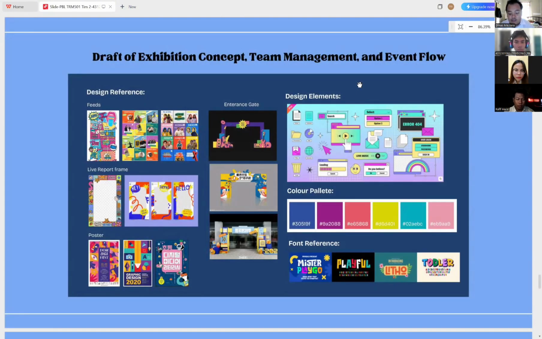And this is design concept and reference. Our design reference uses bright, playful visuals with a retro style. We use fun fonts, colorful palettes, and layouts inspired by pop culture posters. That gives our exhibition a cheerful and youthful look. Next slide to Rahmat Bari.